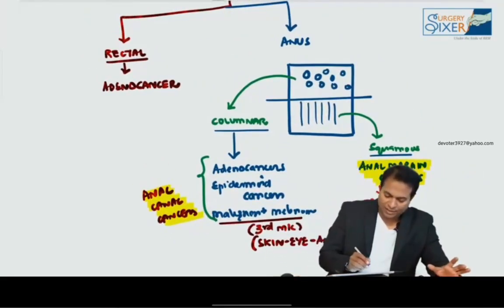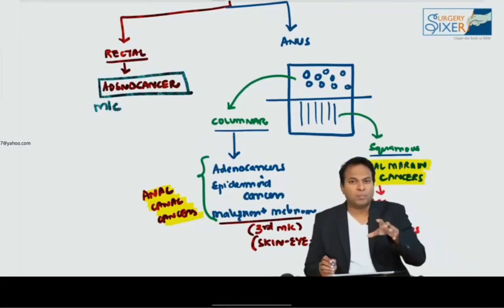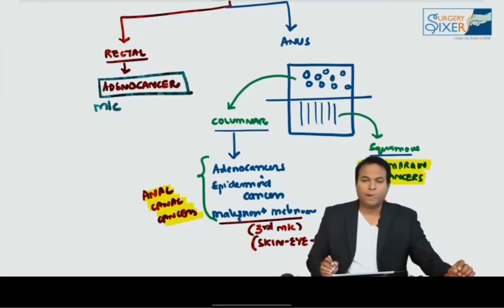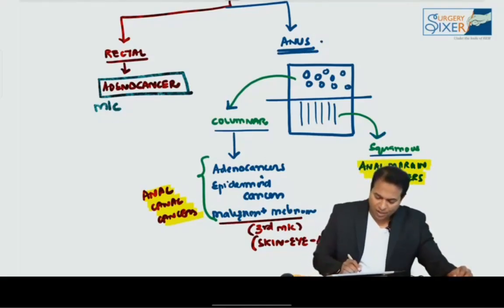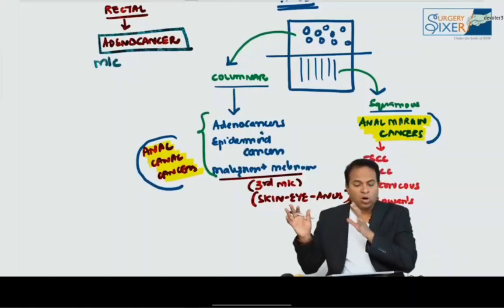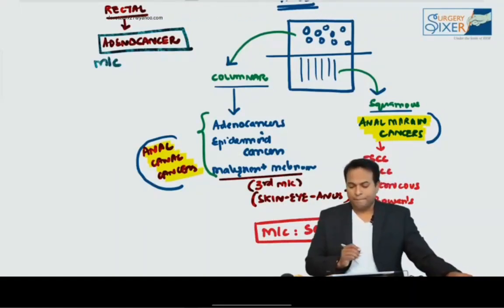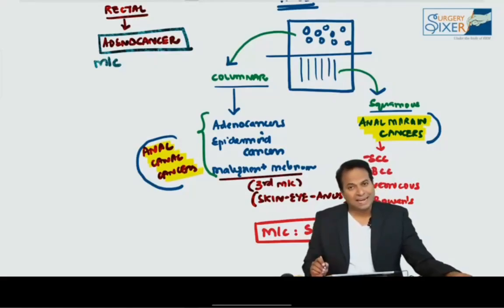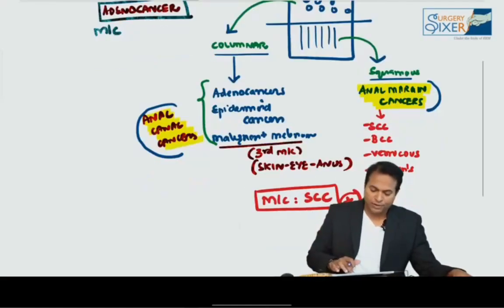Rectal cancers are always adenocarcinomas. They are always adenocancers. And this is the most common site of colorectal cancers. Rectum is a common site. We have already discussed, 30 to 40% is seen in rectum. And anal cancers are lined by columnar epithelium and squamous epithelium. We have two cancers. One is anal canal cancer, another is anal margin cancer. Can you tell me which is most common among all these anal cancers? The most common type of cancer in the anus is squamous cell cancer. Please don't forget this point.